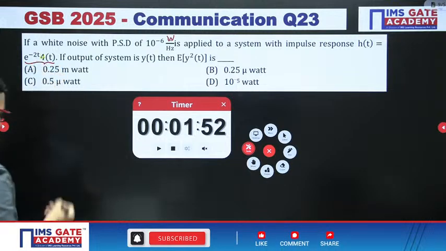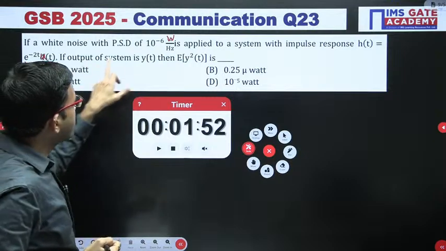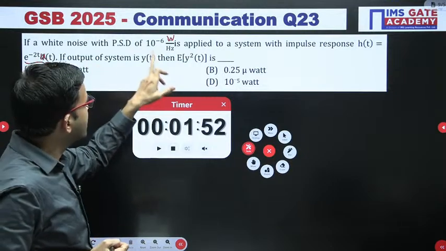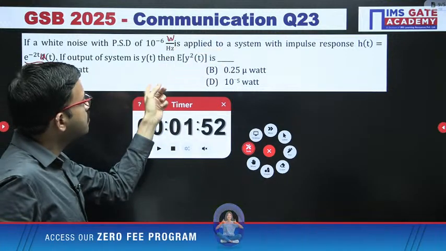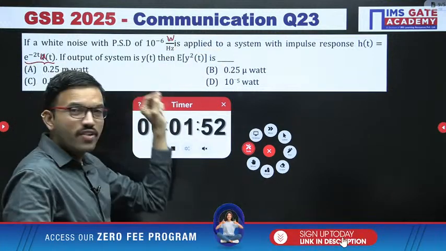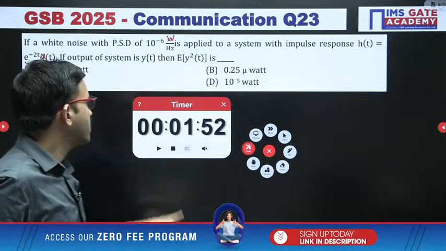If the output of the system is y of t, then what is expectation of y square of t? At the output of that LTI system you get y of t, and for that signal you have to calculate expectation of y square of t. Now all of you can answer.